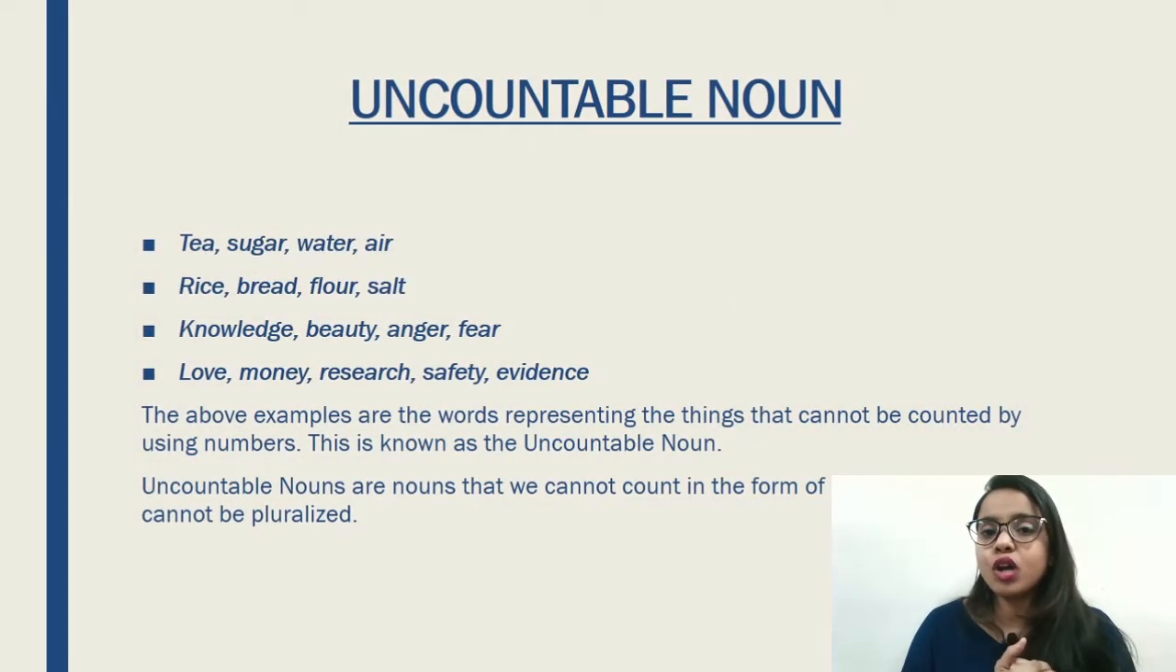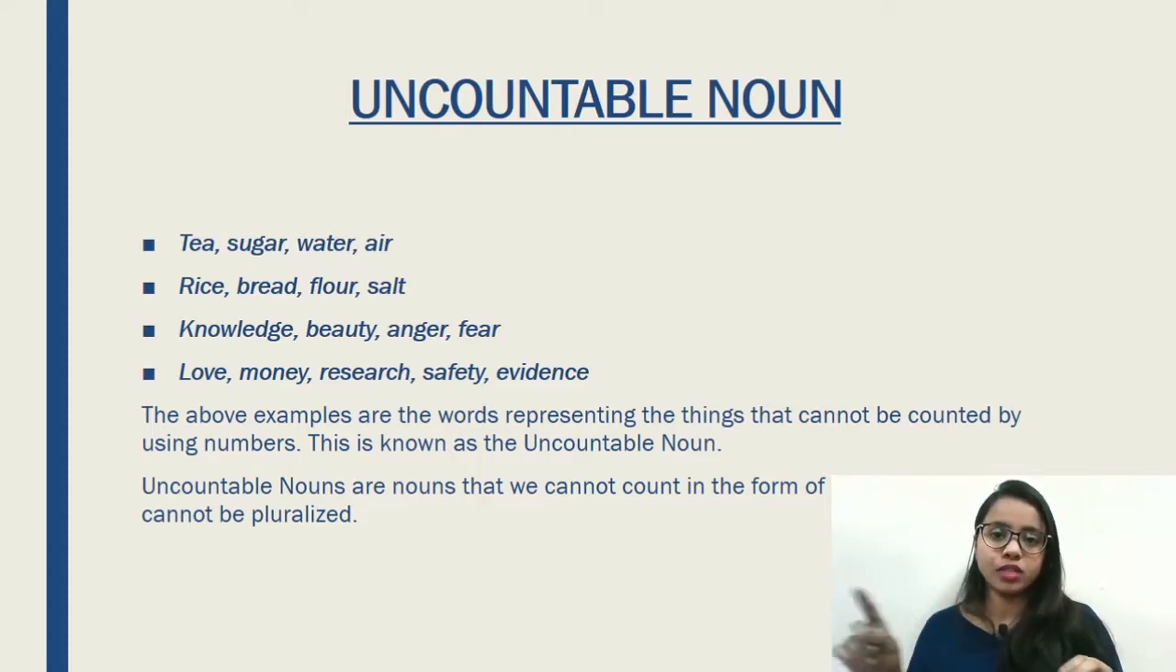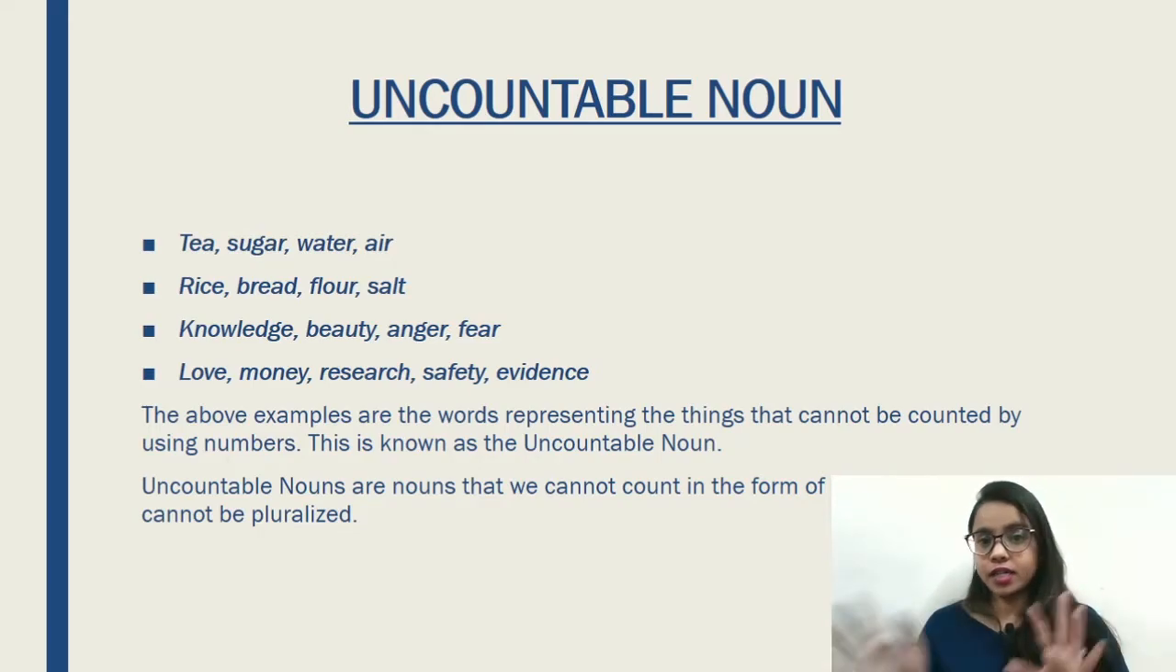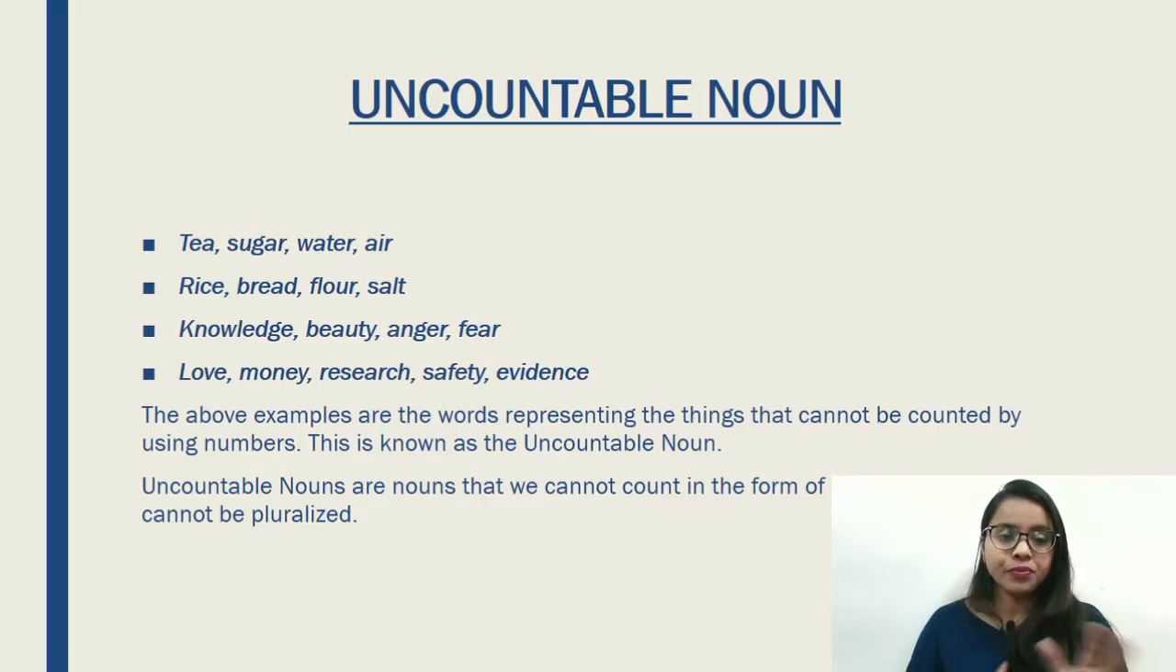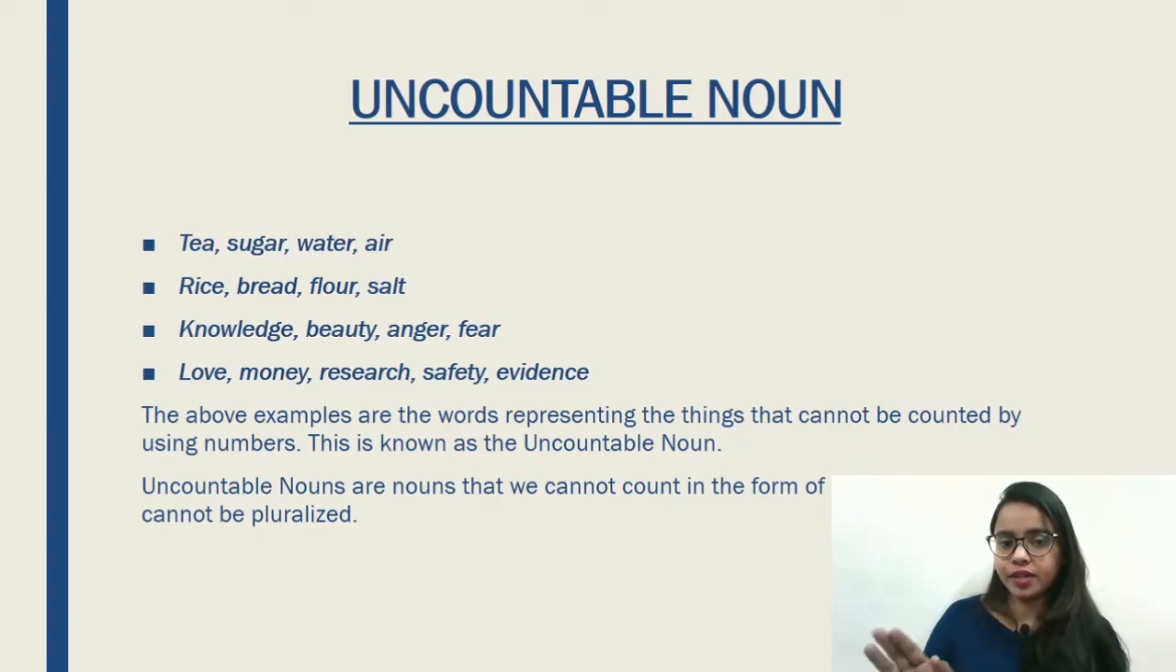Now let's talk about the next type, that is uncountable noun. Now, uncountable noun, that means you cannot count it. You cannot count it in quantities like 1, 2, 3, 4, 5. Okay, countable, you can count them. Uncountable, you cannot. Okay, now tea, sugar, water, air. Can you count them? 1 tea, 1 sugar? No, right? 1 water, 1 air. No, you can't do that, right?